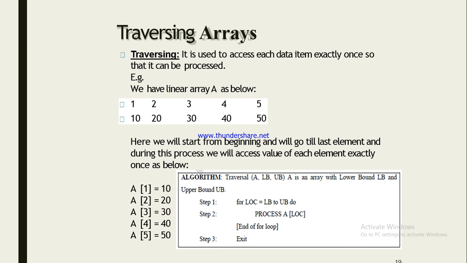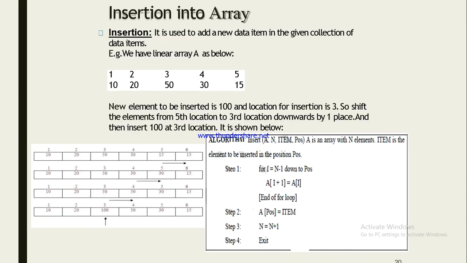In the algorithm you can see that this is the algorithm for traversing the data items from an array. Traversal A, LB and UB. A is an array with lower bound LB and upper bound UB. Step 1, for LOC equal to lower bound to upper bound do. LOC is the variable, it will execute from lower bound to upper bound. In step 2, process A, LOC. So whatever data is stored in the LOC variable, it is stored in the array A. And end of for loop, then it will exit the program. So like that we can traverse our data.